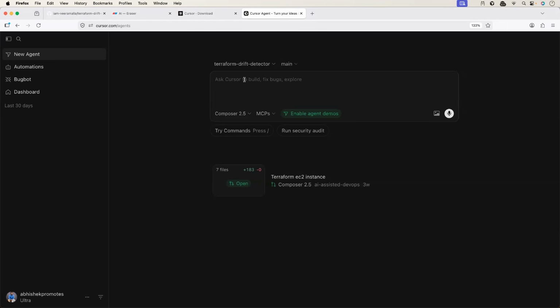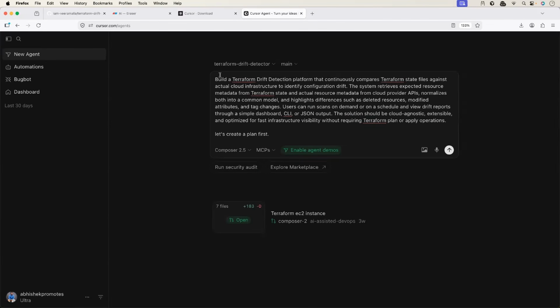Now let's provide the requirement. But because what we are going to build is slightly complex, first we will create a plan, right? Instead of directly generating the code, we will first create a plan. And once we have the plan, and once we are okay with the plan, only then we'll go ahead and ask the agent to implement the code base. So this is the prompt.